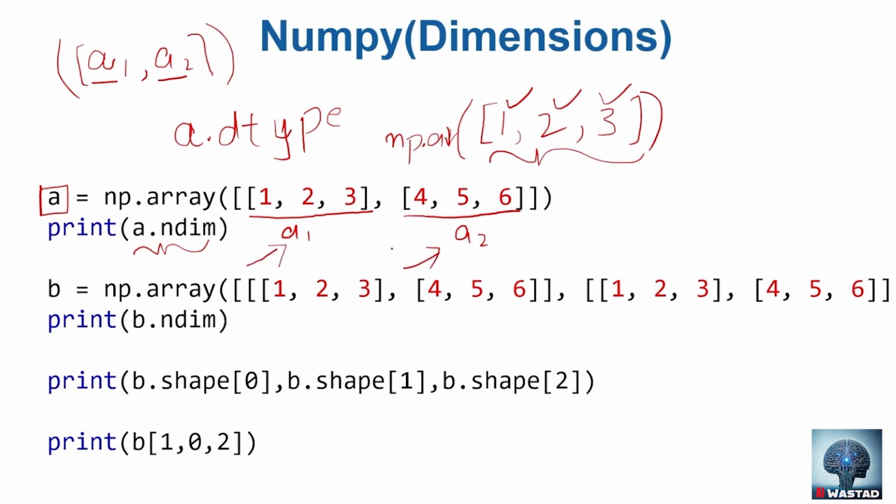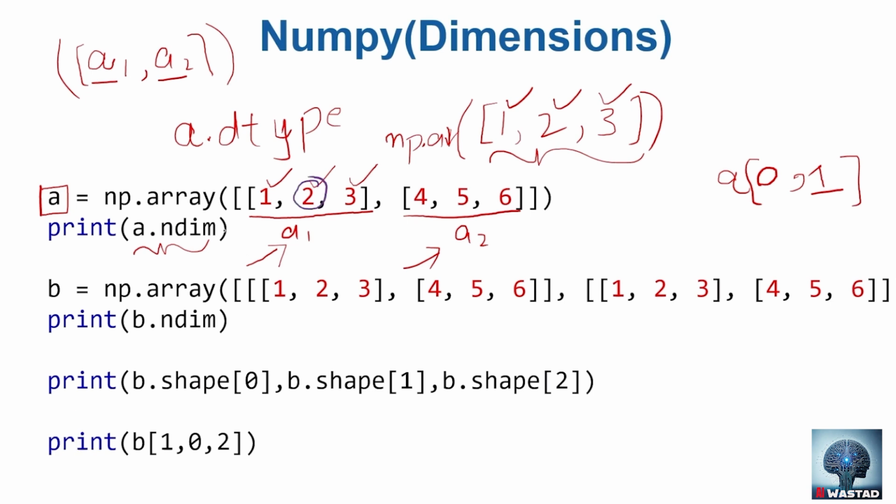We need one index for that. Let's say this whole array is A. 0 means the first one, A1. Now inside A1, which element? This is the 0th element, this is the first, this is the second. Let's say we want the first element.